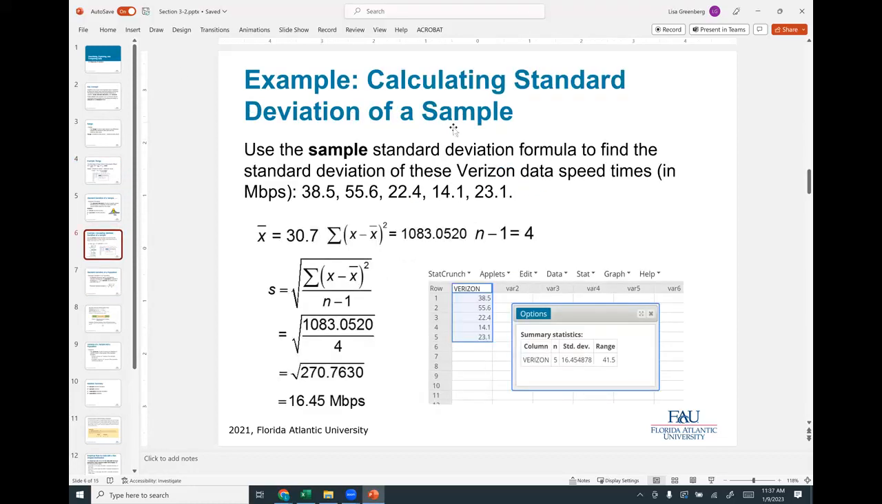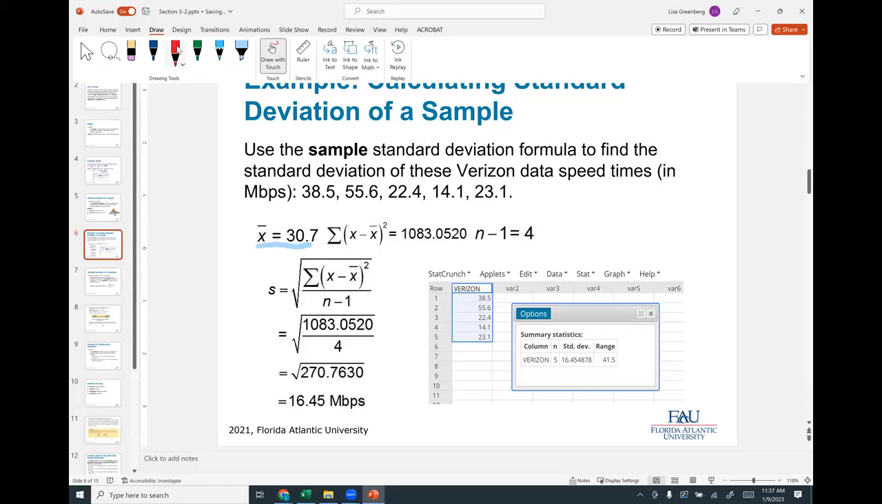So calculating the standard deviation, I'm going to show you here how to calculate the standard deviation, and we're not going to do these calculations. We're going to use StatCrunch, but I do want you to understand how we're getting these values and where they're coming from. And basically, I know that these formulas look crazy, but what it means is, it's telling us here that our mean is 30.7. It's a sample mean, that's why it's X bar, right?